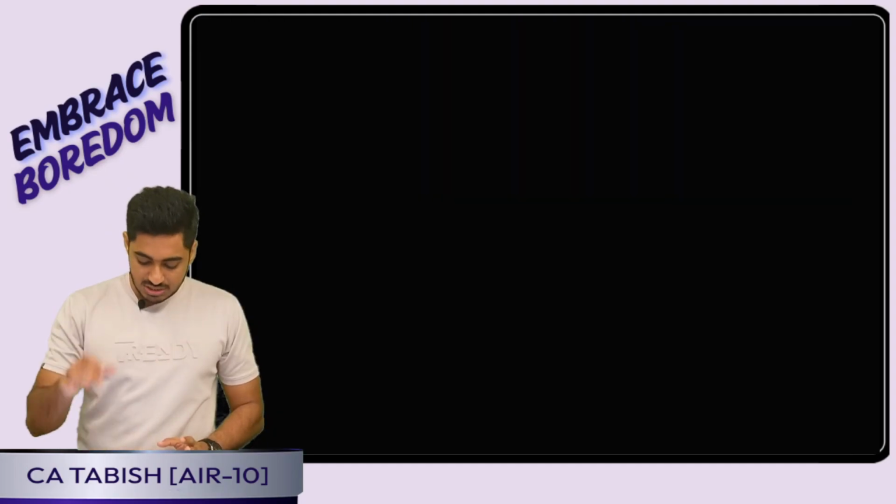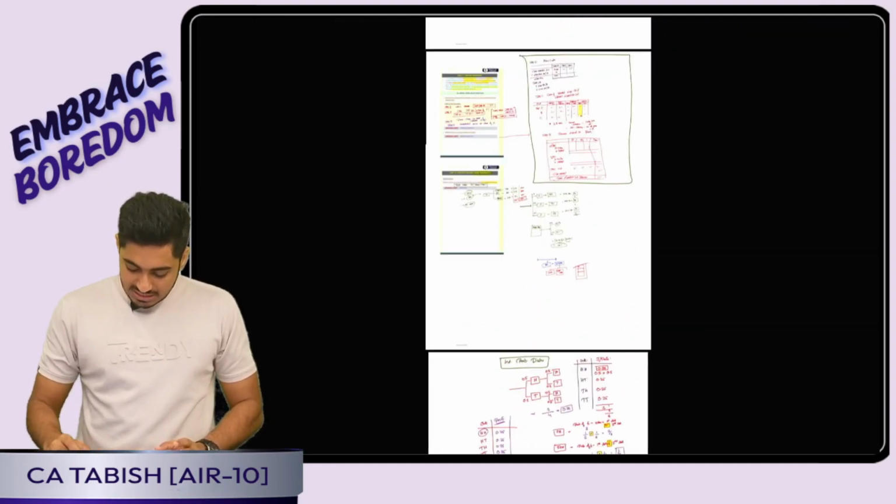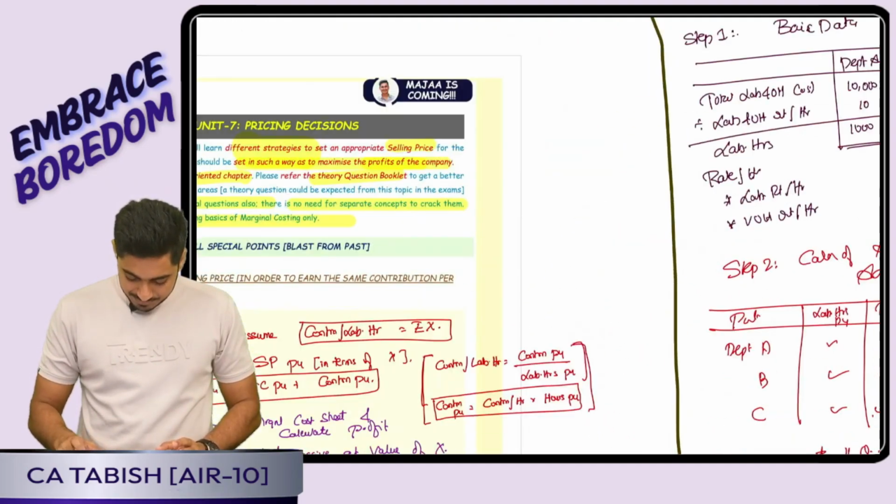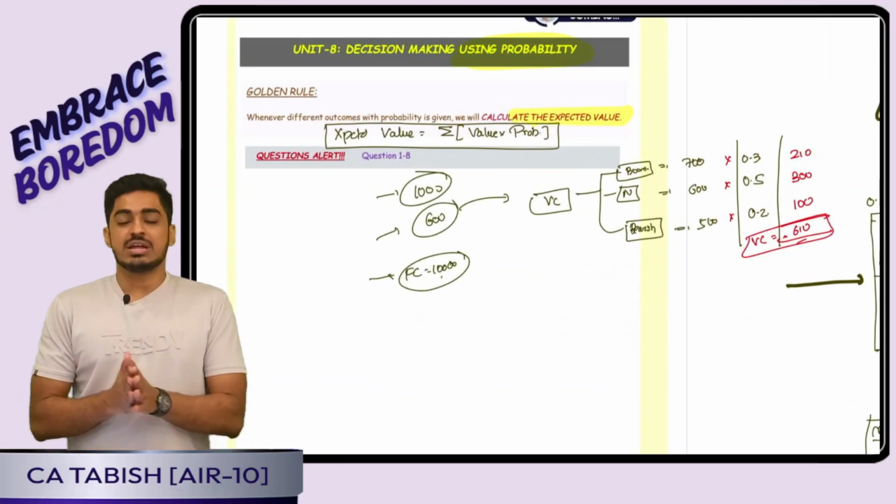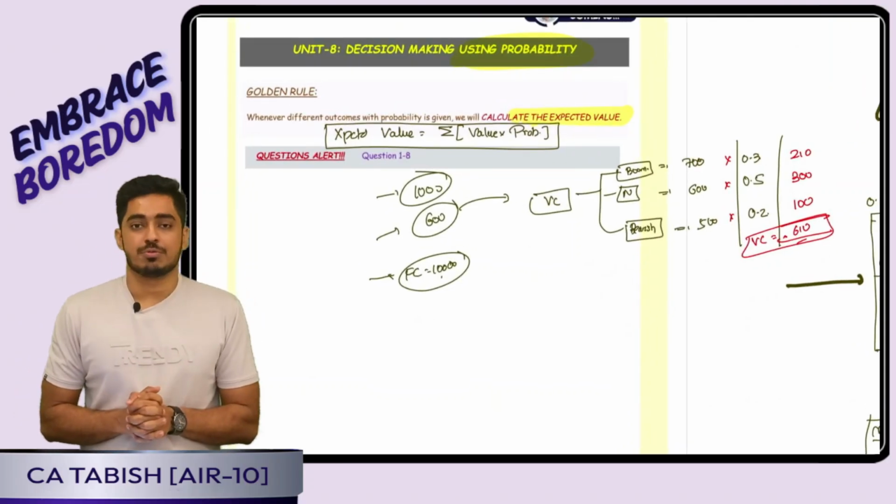Quickly revise whatever we have discussed. Pay attention, students. Unit number 8, decision making using probability.